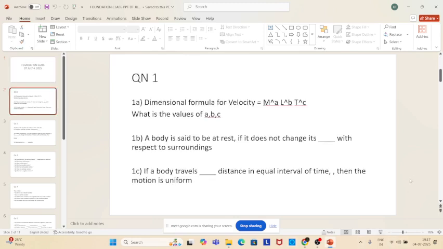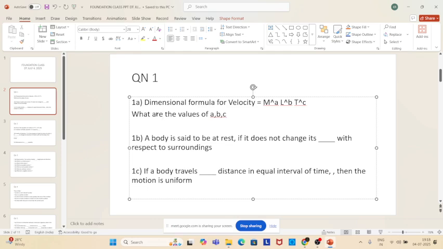You have to say the dimensional formula for velocity is equal to M to the power a, L to the power b, T to the power c. Then what are the values of a, b, c? What are the values of a, b, c? Have you studied the dimension formula? No, sir. The dimension formula you have not studied so far. No, sir. Okay, then you leave that.